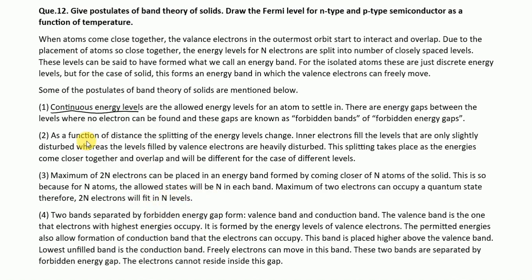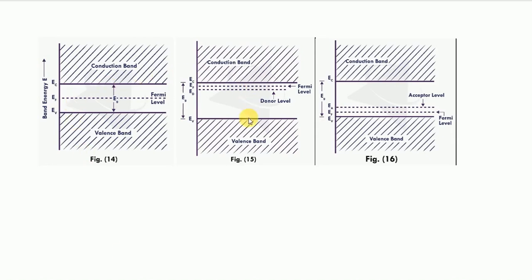The next comes inner versus the valence electrons. As atoms come closer together, the inner electrons are less affected by their neighboring atoms. But for the valence electrons, which are the outermost electrons, these interactions change their energy levels significantly, creating broad energy levels. We can see this in the diagram here, but we will understand this diagram later.